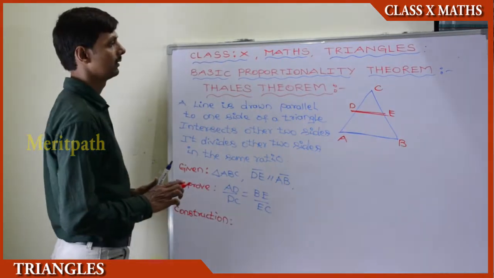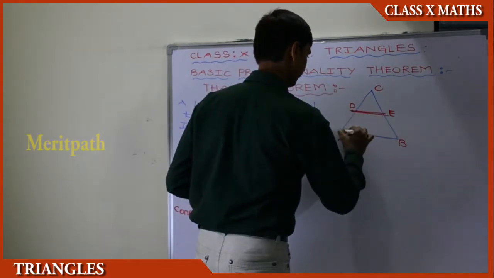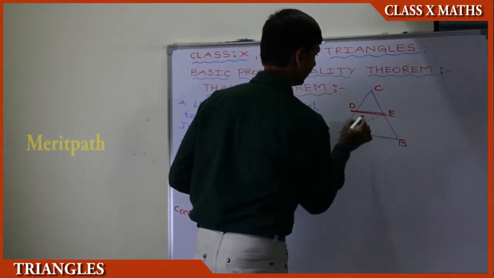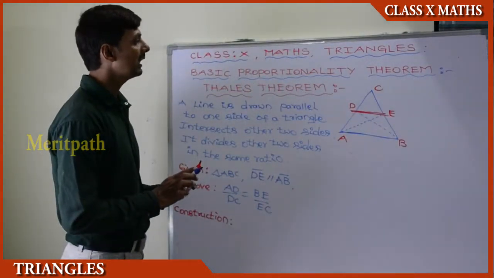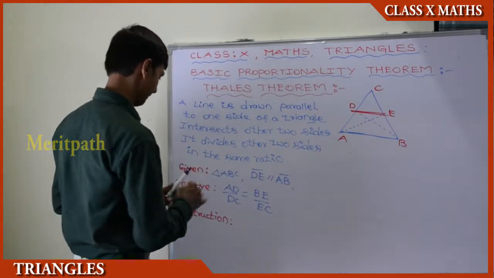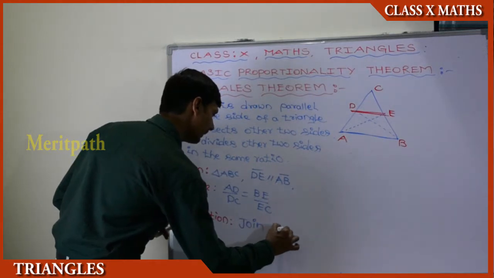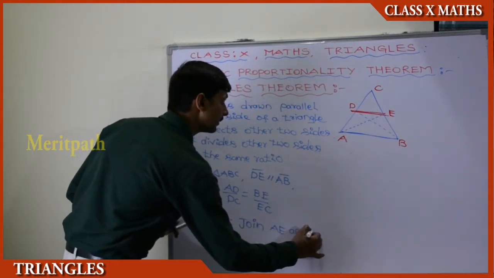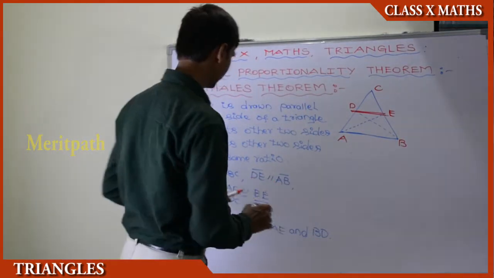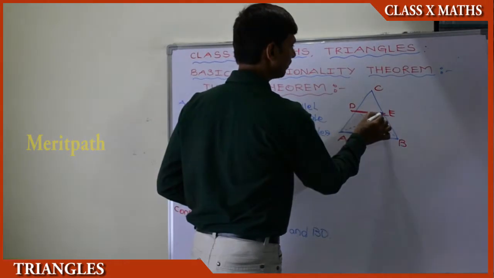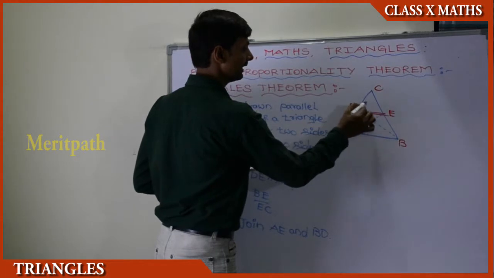Construction. Let us join AE and BD. We are joining AE and BD, and draw a perpendicular line from E to AC.